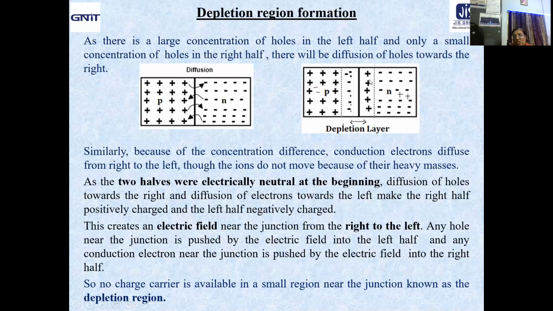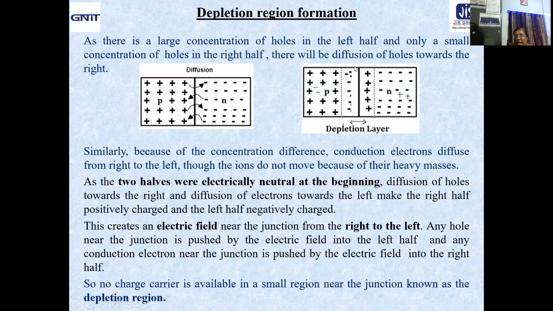Because of the electric field formation in the neighborhood of the junction, any further diffusion of holes from left to right will be prohibited, and any further diffusion of electrons from right to left will also be prohibited.